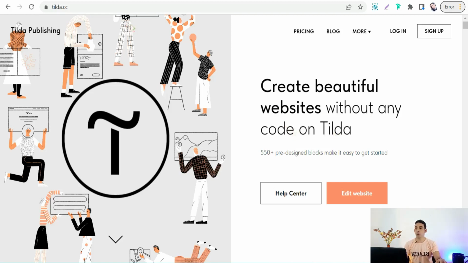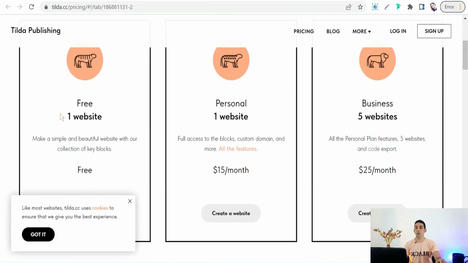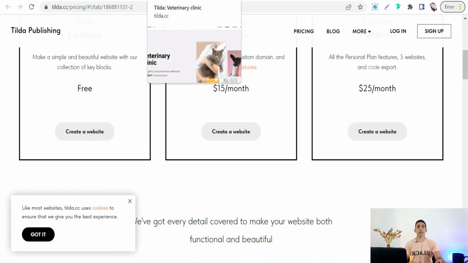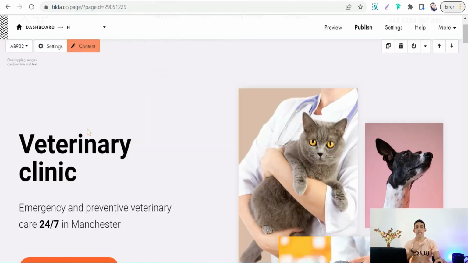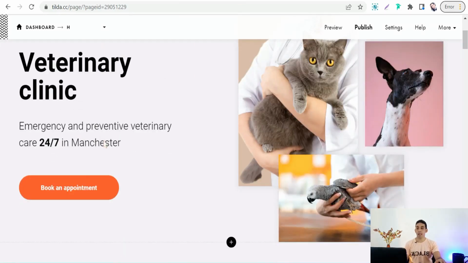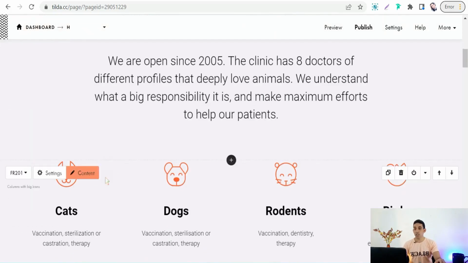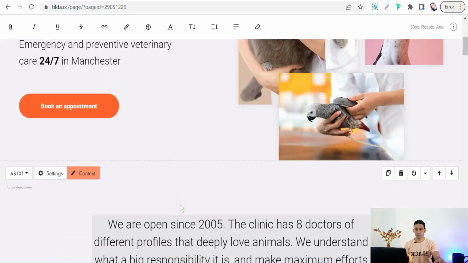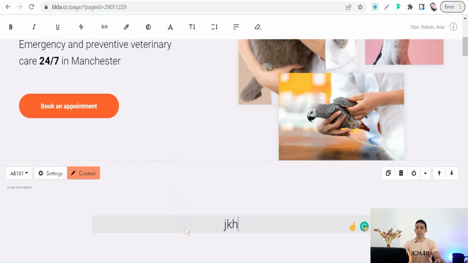Okay, so if I have a look at the pricing plans on tilde.cc, it's free for one website. Okay, so after creating a free account here on tilde.cc to create your landing page, it gives you a lot of templates in a lot of niches and fields, like this one for a vet clinic. Okay, to promote your products for pets, for cats, for dog lovers, and so on. So here you can change anything like pictures, tickets, vectors, and so on. For example, we can change this text. Okay, we can remove it, and you can write anything like that.